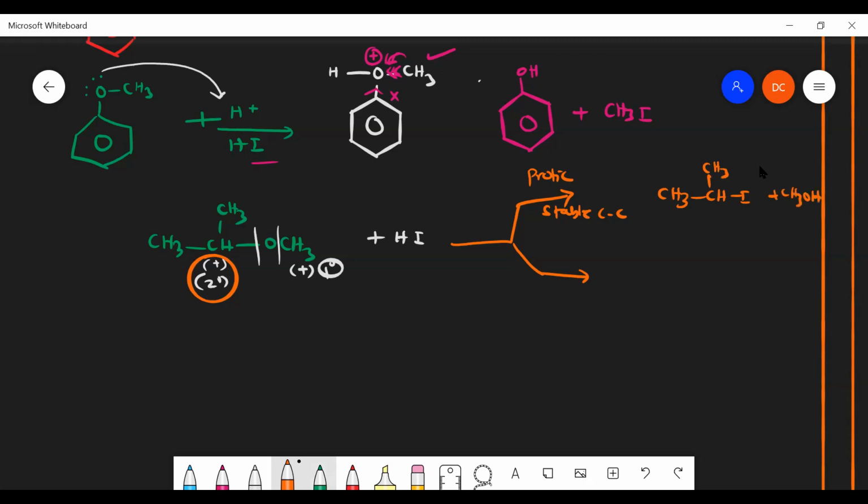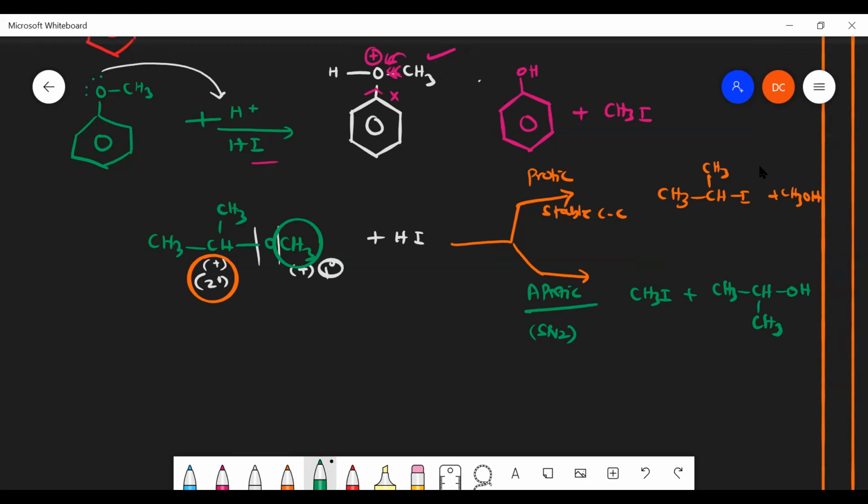This is my product. Suppose I take an aprotic solvent, there will be a possibility of SN2 reaction. SN2 means there should be no steric hindrance. So without any steric hindrance at this group, I can get CH3I as well as CH3 CHOH CH3. Is that clear or not? So it entirely depends on the solvent we take.